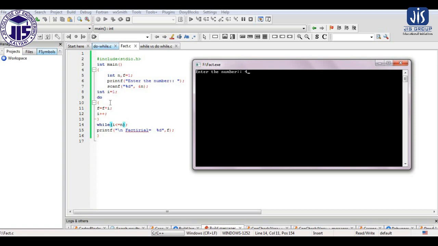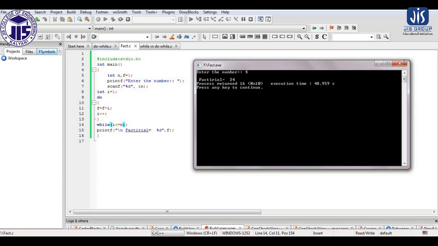So the loop will execute 4 times, and this multiplication operation will also be performed 4 times, and every time the value of I is increasing. For the first it will be 1, then the value of I will be 2, then 3, then 4. So basically we are performing 1 into 2 into 3 into 4, that is equal to our factorial. So we are getting 24 as the factorial value.